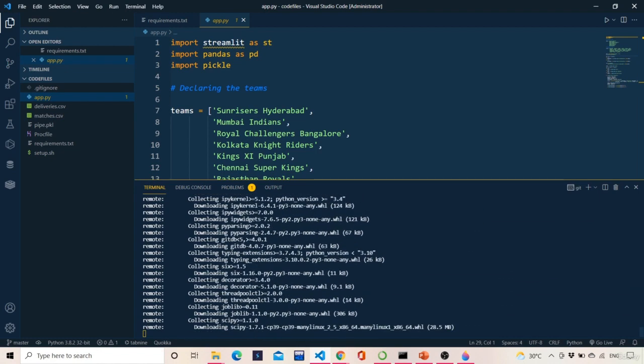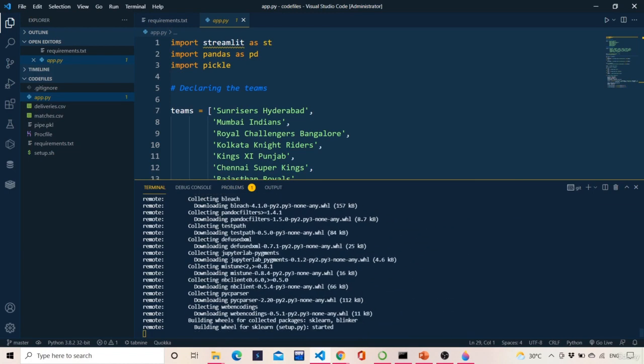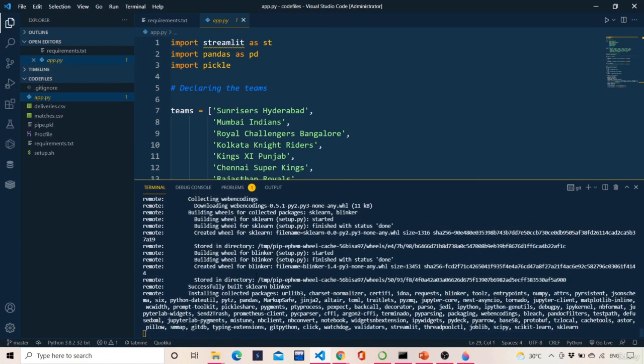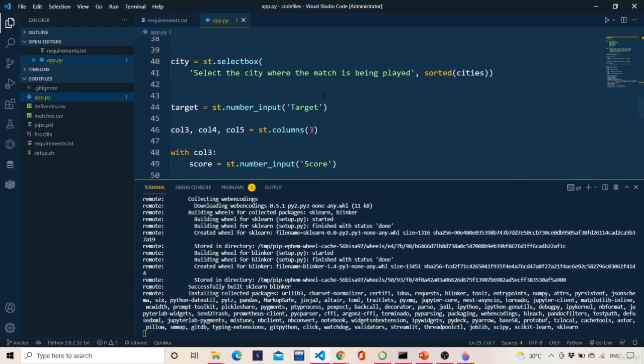Now let's wait for a minute or so for the entire deployment to take place. I think there will be no error in this. Just 20-30 seconds, and then the repository will be hosted on Heroku.